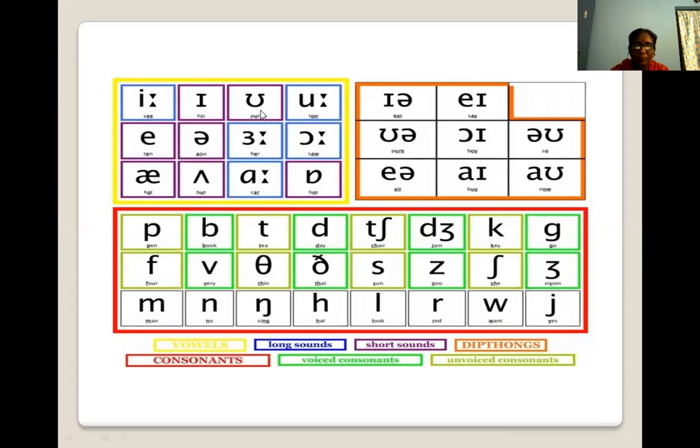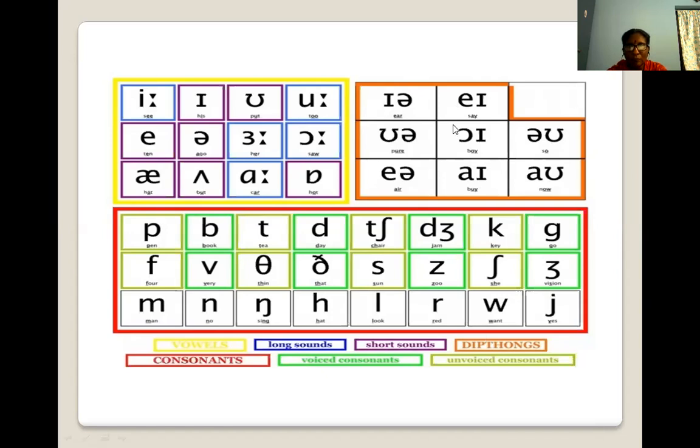These are diphthongs. This chart and this chart are the vowel charts.